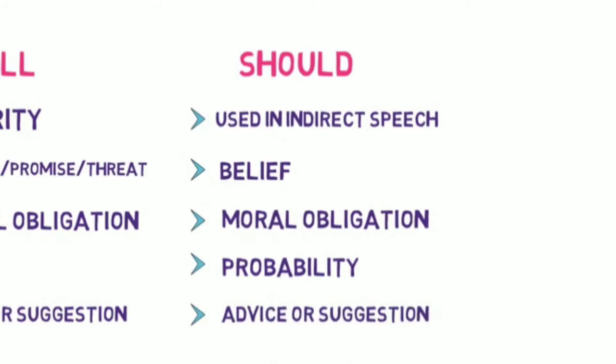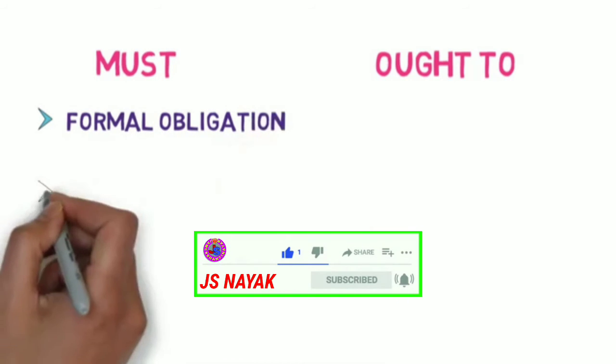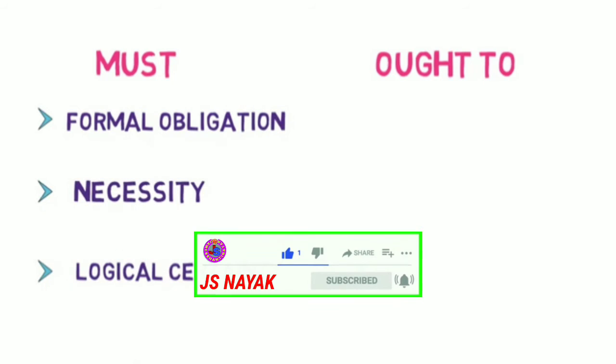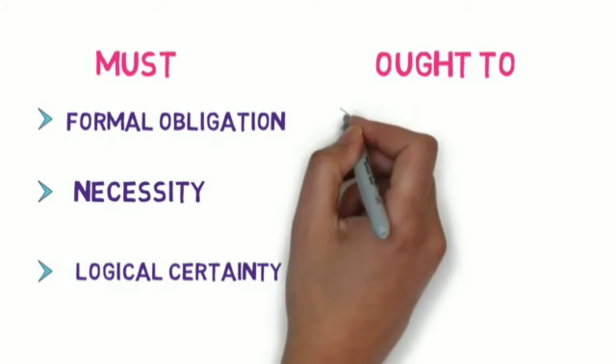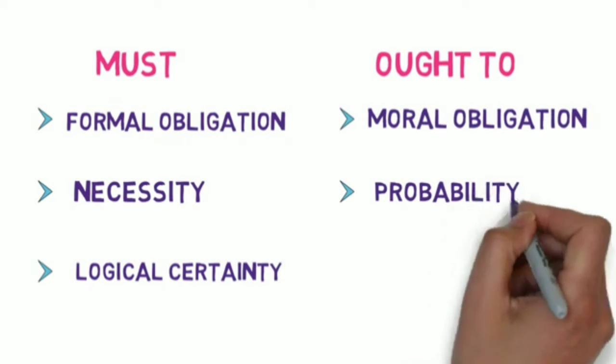In part 6, we learned all about the modal verb must and ought to. Here is the summary of it. The modal verb must is used in 3 possible ways. Number 1. Formal obligation. Number 2. Necessity. And number 3. Logical certainty. And the modal verb ought to may be used in 2 possible ways. Number 1. Moral obligation. And number 2. Probability.